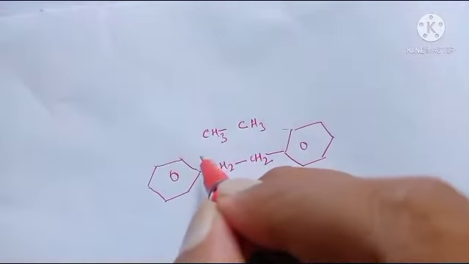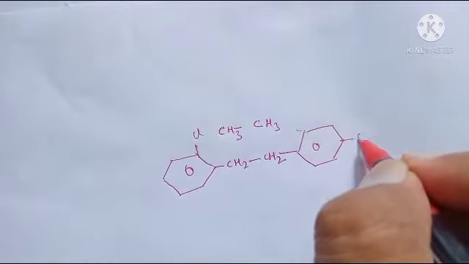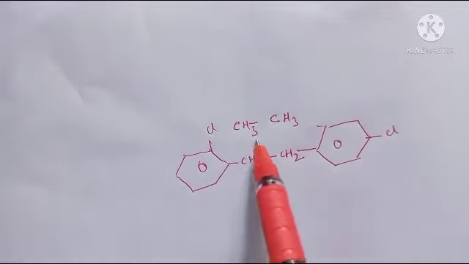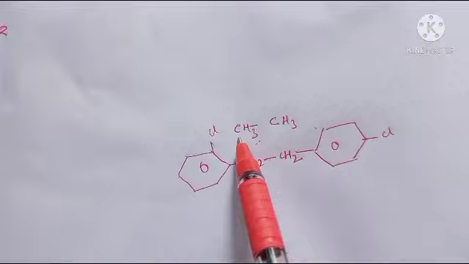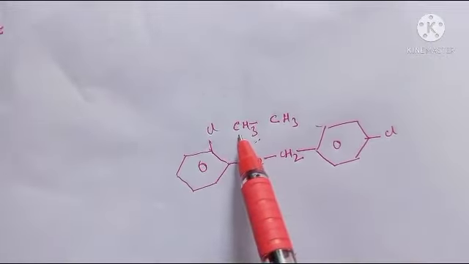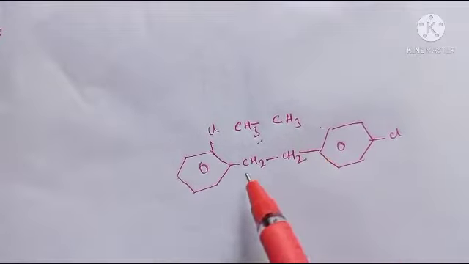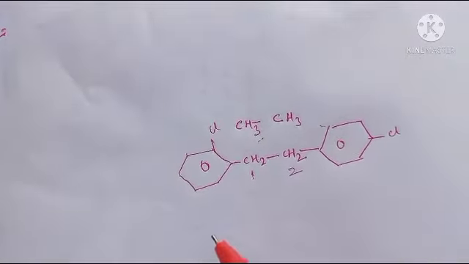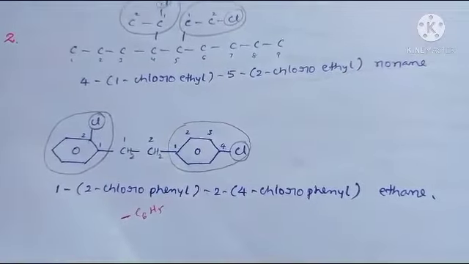And in each phenyl, one chlorine is present. So simply it is an ethane, but this ethane contains 2 substitutions. The first carbon contains one phenyl group, and the second carbon also contains one phenyl group. That's why this is 1, this is 2. The long chain contains only 2 carbons. Okay, it is very easy.